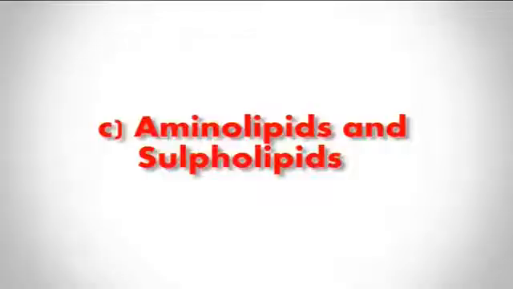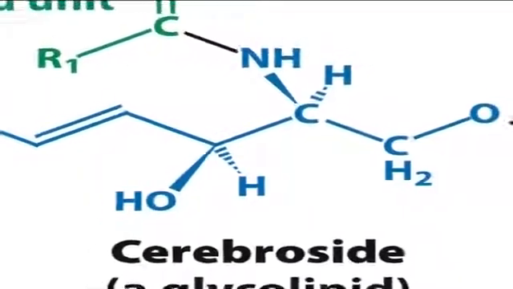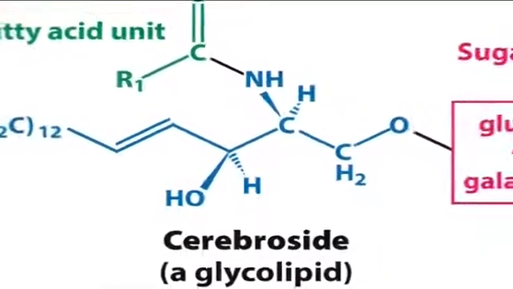The third example is aminolipids and sulfolipids. The sulfolipids yield sulfuric acid on hydrolysis, similar to cerebrosides, except that sulfuric acid is present as cerebronic acid ester. They are generally not major components of food lipids.